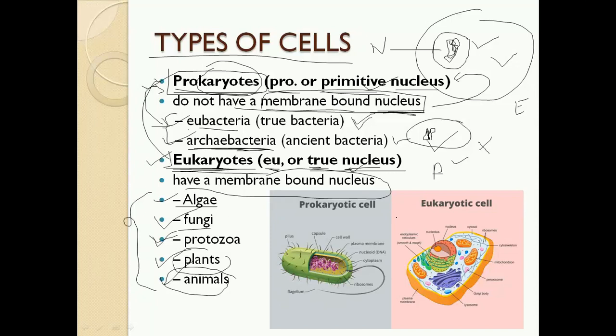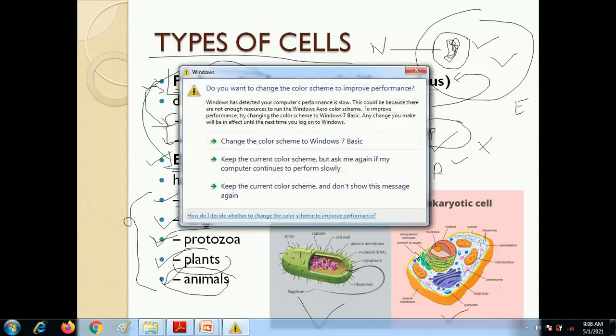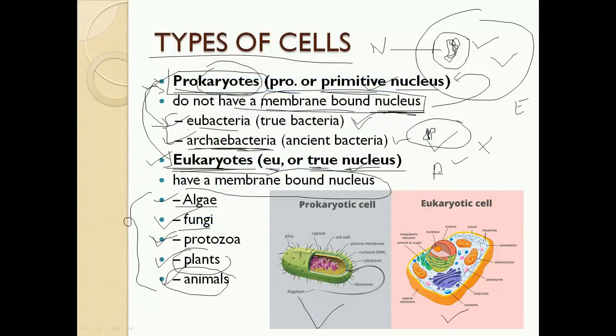Here you can see the images also. First is the prokaryotic cell, which is a bacterial cell, and the other is a eukaryotic cell, an animal cell. We'll discuss the different parts of both cells. We'll begin with the structure of the prokaryotic cell, and discuss all the parts and structures present in it.